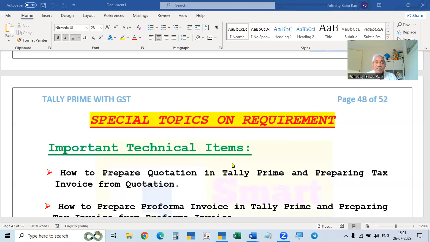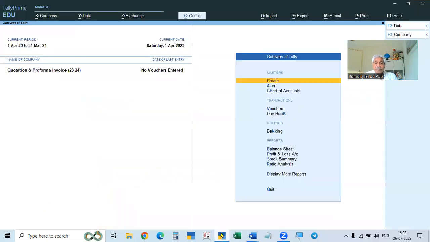So if anybody wants a quotation from us, generally we type it on the letterhead and give it. But without that, directly in Tally Prime itself, we can prepare the quotation. So now we will go to Tally Prime to see how to make the quotation, how to configure it, and, if the quotation is accepted by the buyer and they want to buy the goods, how to prepare the tax invoice from the quotation. So we will go to Tally Prime.